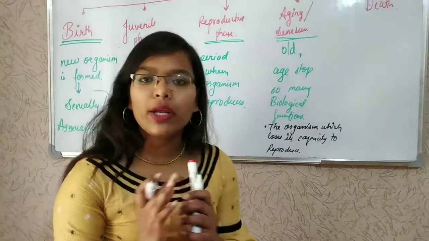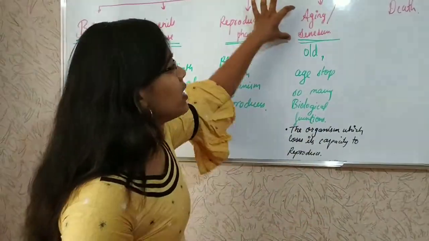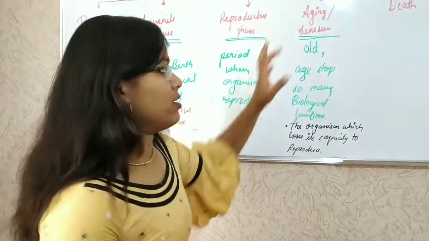Means the organism is not able to reproduce. So this is known as aging or senescence.